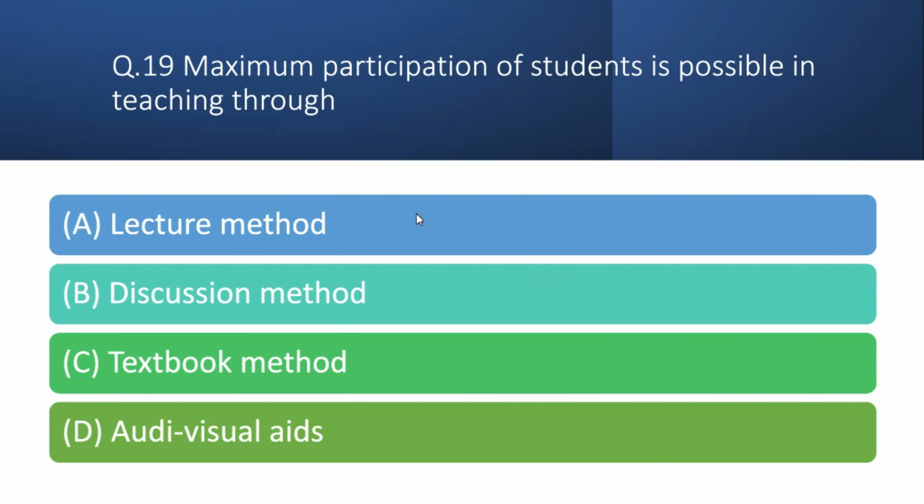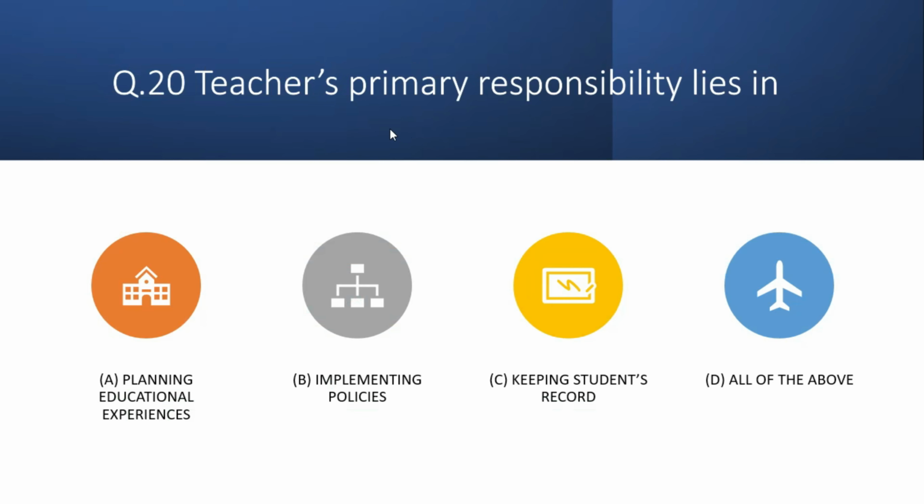क्वेश्चन नंबर 19. Maximum participation of a student is possible in teaching through. Again, so the same question. In the discussion method, maximum number of students participate. So the same question in a different way will be asked. The same option will be there. So maximum participation of a student is only in discussion method is the right answer.